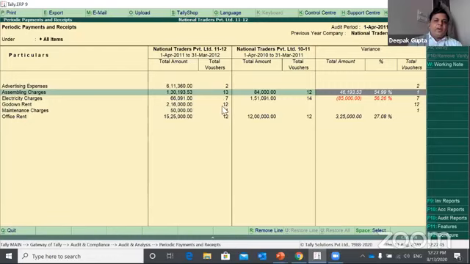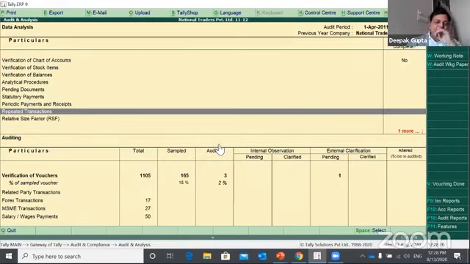So there must be 12 transactions for each and every periodic account. So if this assembling charges has 13 transactions, that means you need to check it. Or, majorly, accountants make a mistake, like they forget to book expenses for the month of March. So they need to make a provisional transaction in the month of March, but they forget it. So you'll be able to find there are 11 transactions and you need to pass the 12th transaction as well. So this helps you to figure out the ambiguity with transactions.